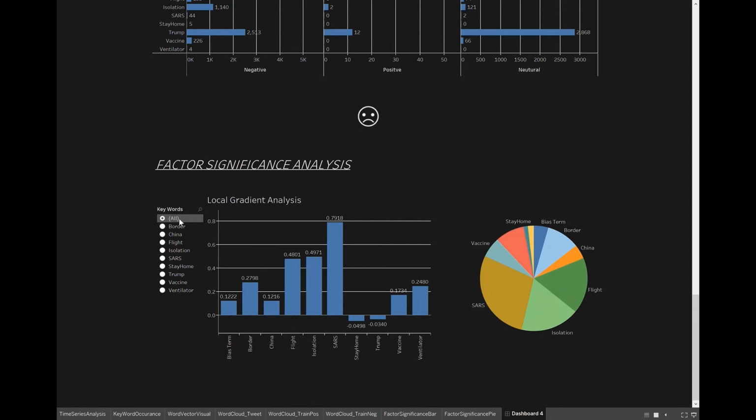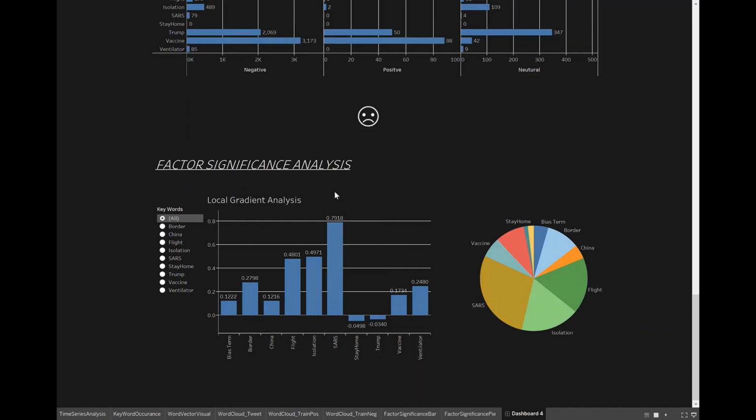For instance, if we pick overall sentiment, we see that SARS is the most significant key term. This is because sometimes we refer to COVID-19 as SARS-CoV-2. Flight can be viewed as an indicator of mobility, whereas isolation can be viewed as an indicator of containment. The high significance of these two keywords shows that the public sentiment was largely influenced by the limitations set on their mobility.